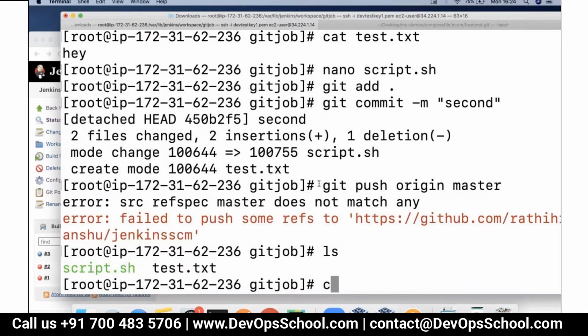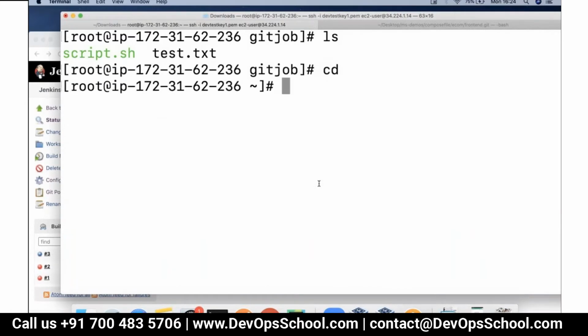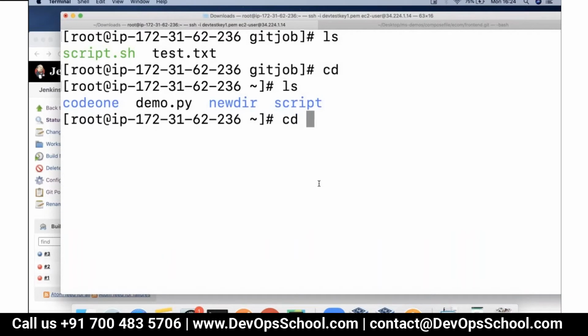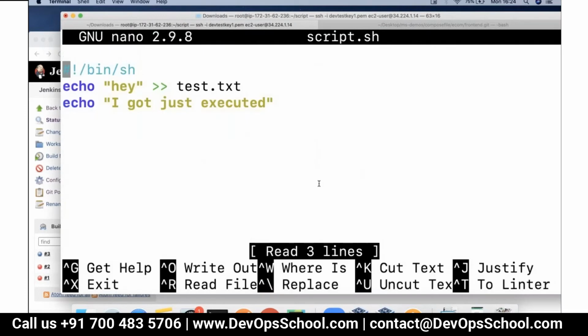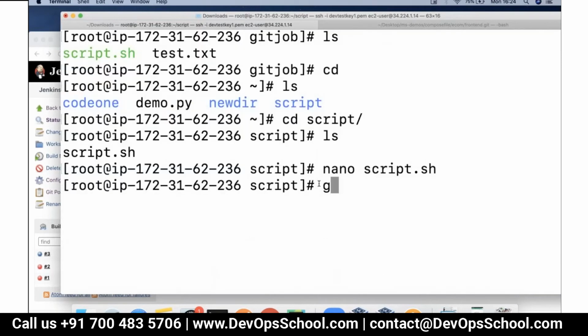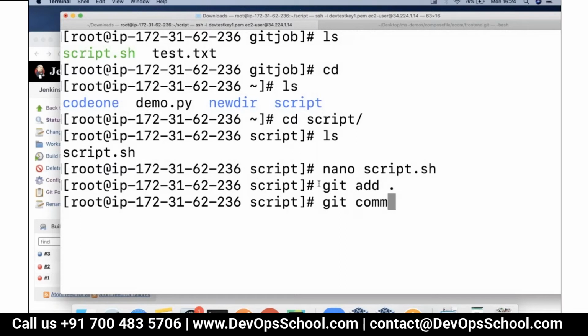Okay, I modified directly here. No, I had to actually modify here. So let's modify here. Git add dot, git commit -m second.